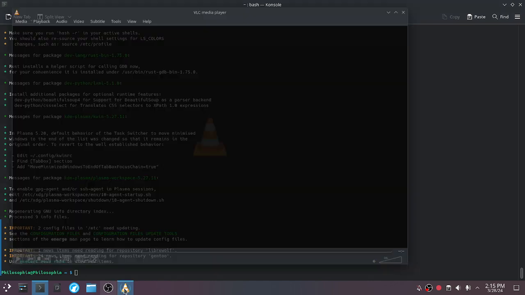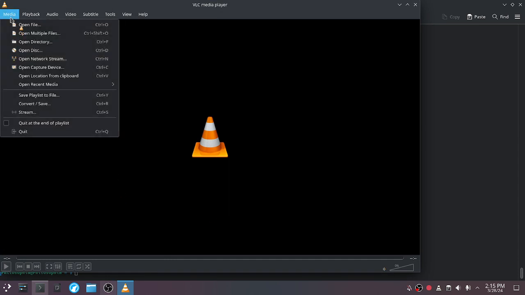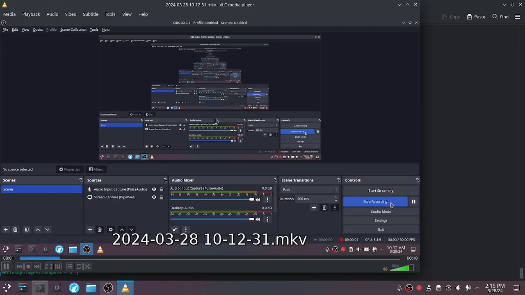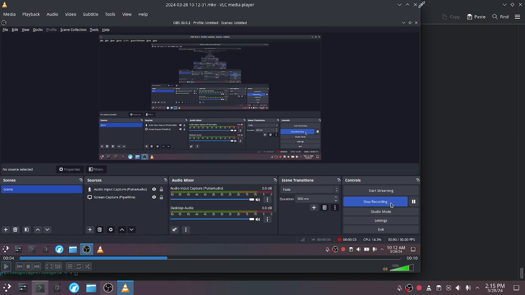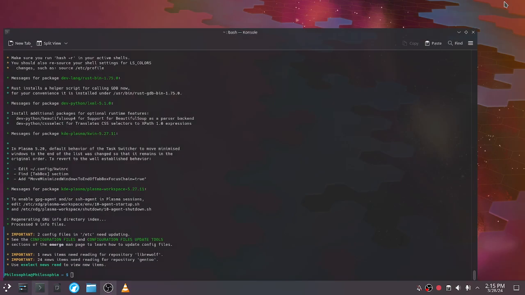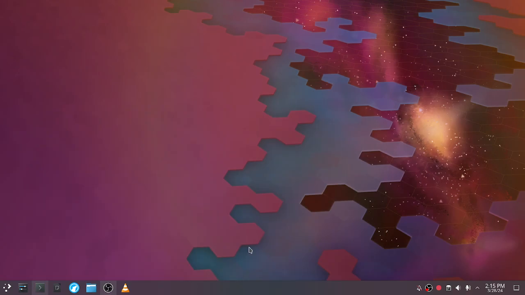Let's run the software real quick and see if it's working better now. Open file. Let's start with this one. Okay, it is working, but as we saw previously in the video, this has been a transient issue. So I want to play around with it and see if I can break it again, just in case.